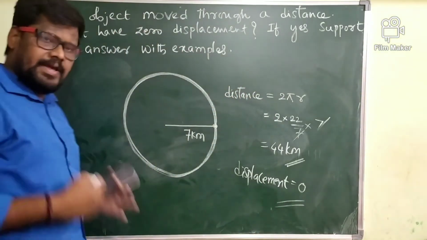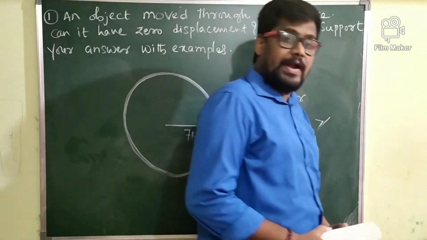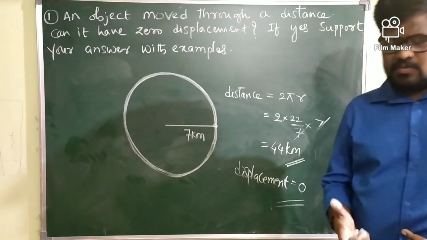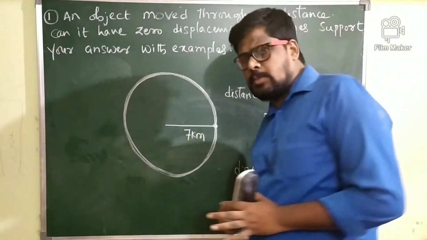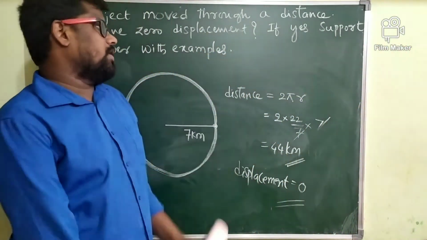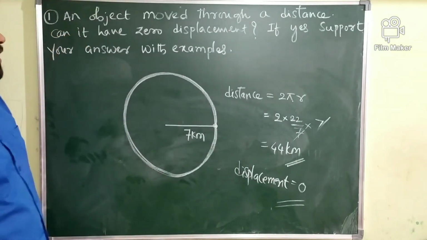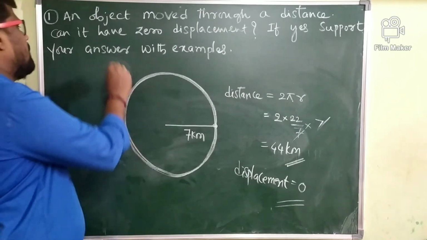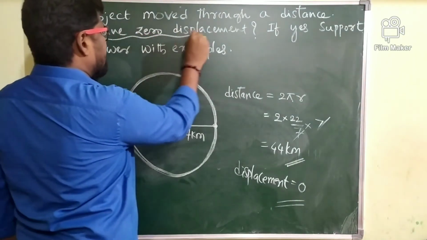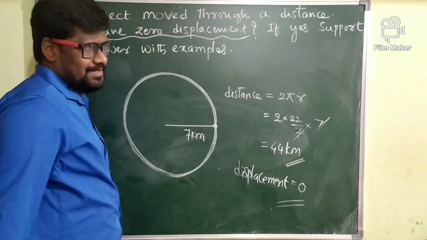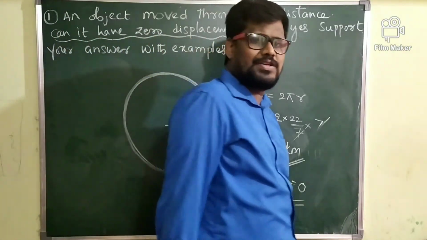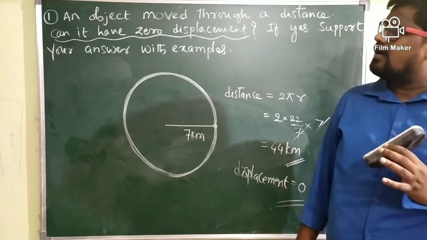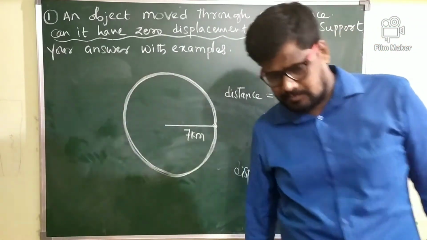So, whenever the initial and final positions of a moving body are the same, in such cases the distance traveled by the body is not 0, but the body can have 0 displacement. So this is the first question which is given in your textbook. Okay.